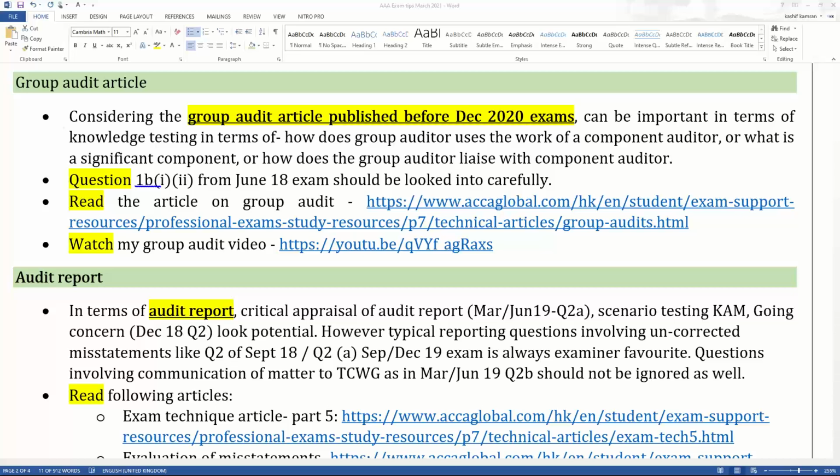The article, I've given you the hyperlink, you can download the article, and I have already put a video on group audit for this article before the December 2020 exams on my YouTube channel. So I've given you the link of the YouTube channel where you can watch the video on the group audit article, which I did for the December 2020 students, which is now even valid for you all. So the group audit article is not to be missed.